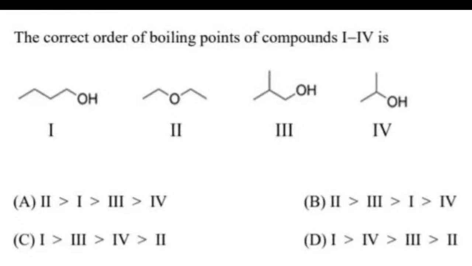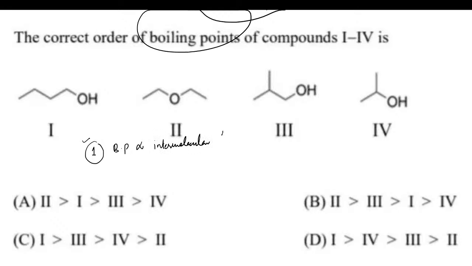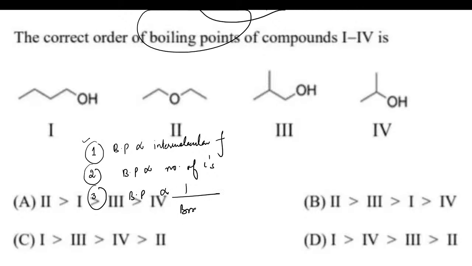All right, let's solve this question. We have to find the correct order of boiling points. What is the very first point for boiling point order? Boiling point is directly proportional to intermolecular forces. The second point is that boiling point is directly proportional to the number of carbons. The third point is that boiling point is inversely proportional to branching.